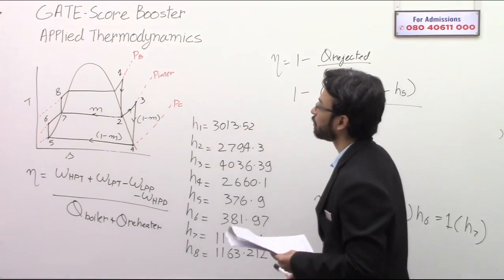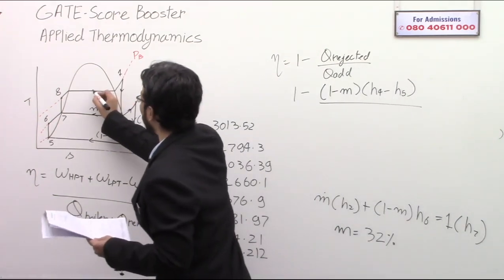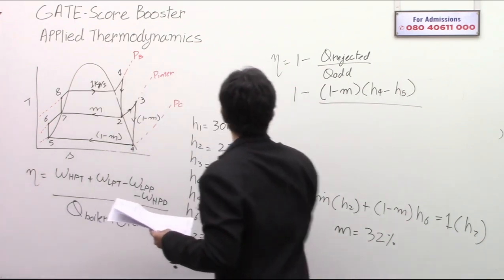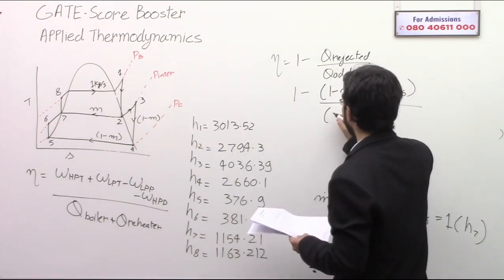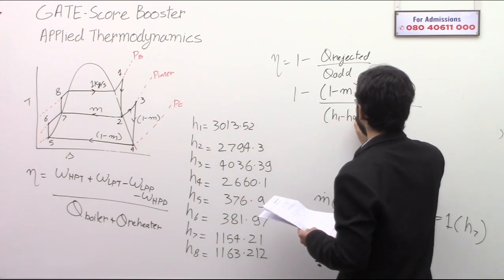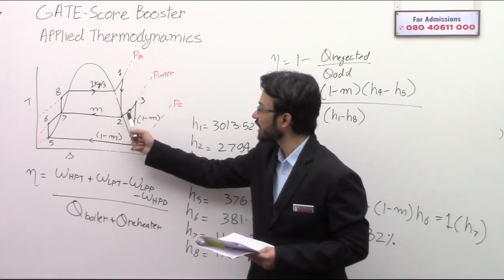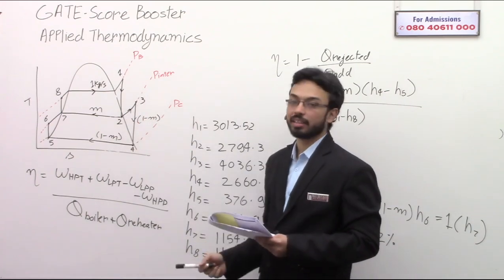The heat added in the boiler, in this part, 1 kg per second is flowing. So the heat added in the boiler is H1 minus H8. And the heat added in the reheater, this is the reheater, and in this also some heat is added.